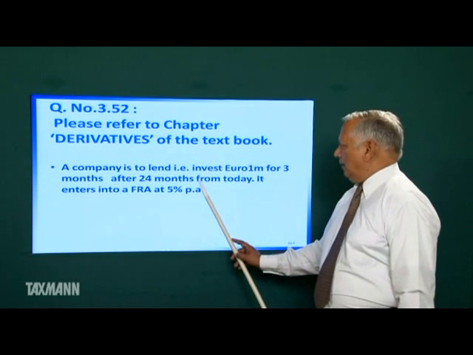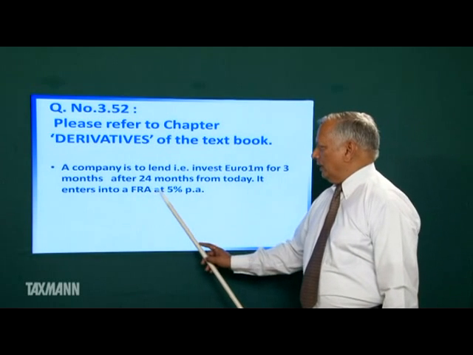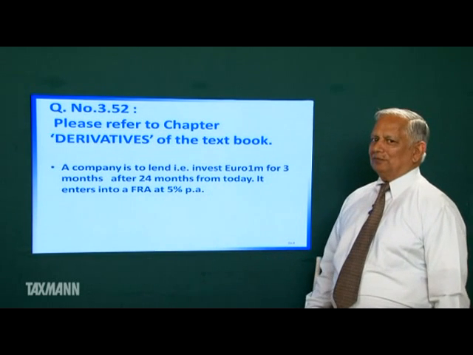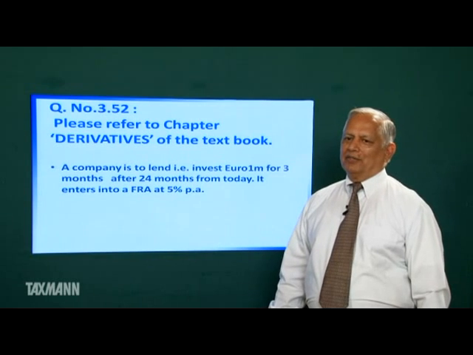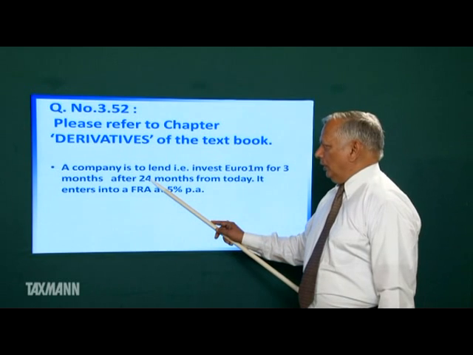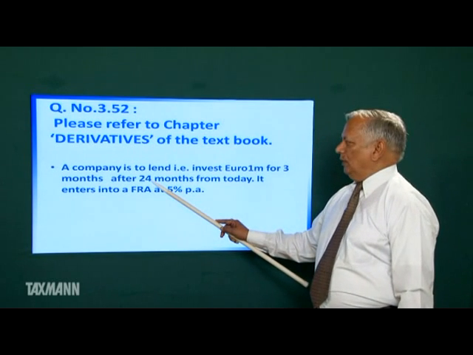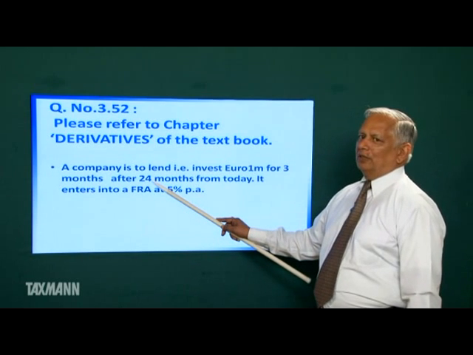months. After 24 months from today, it enters into a forward rate agreement at the rate of 5% per annum. Friends, the forward rate agreement will be known as 24 into 27 forward rate agreement.